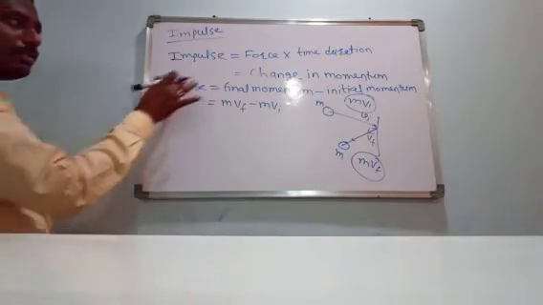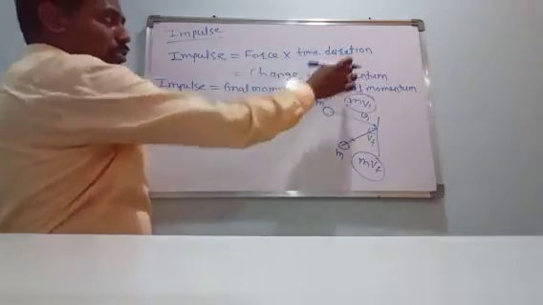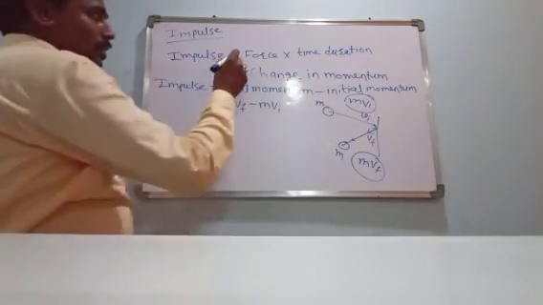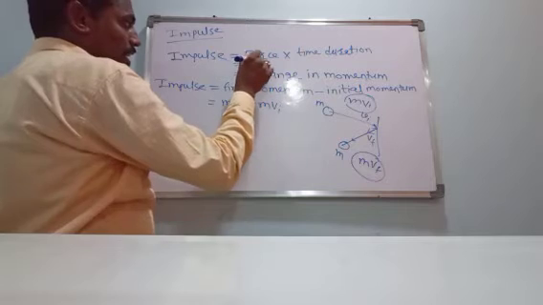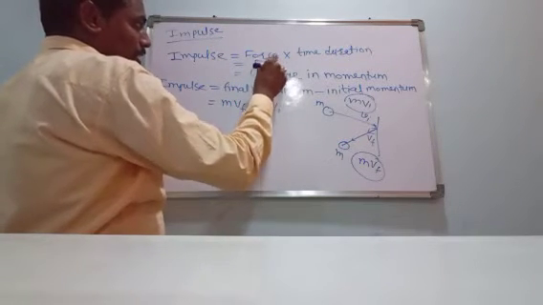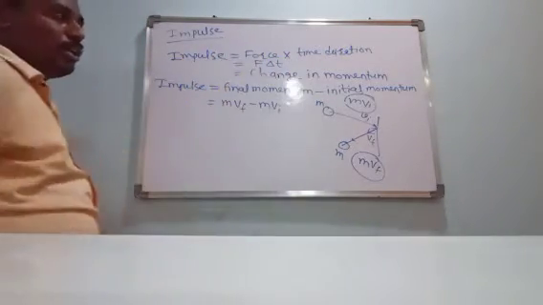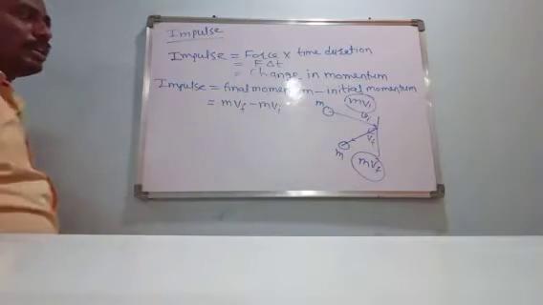Impulse is nothing but change in momentum, or impulse is nothing but force into time duration, that is F into delta t.